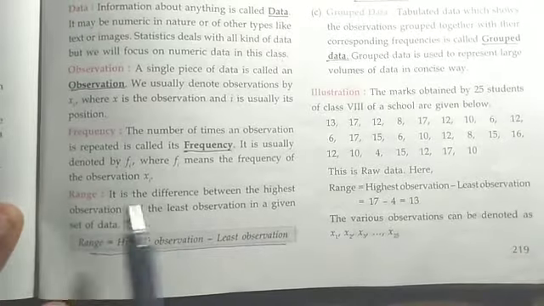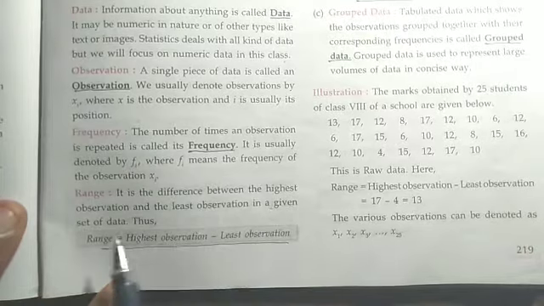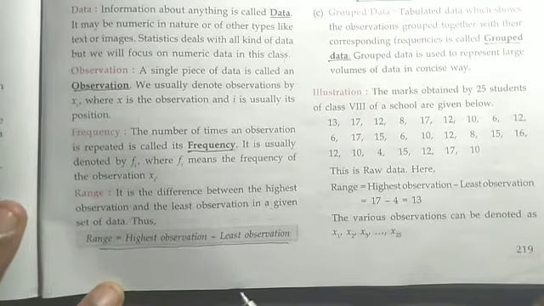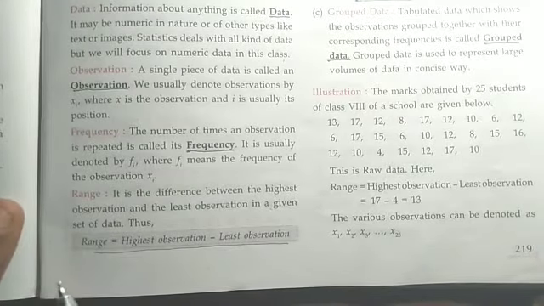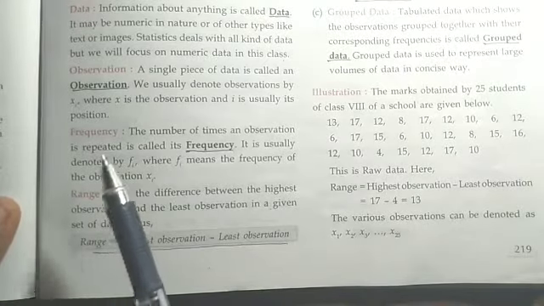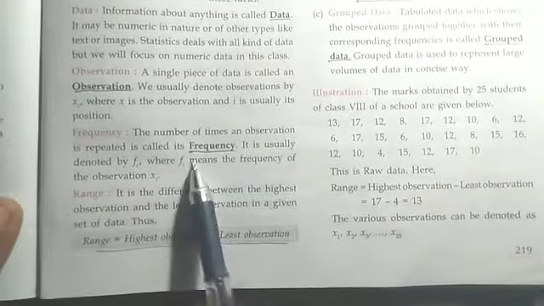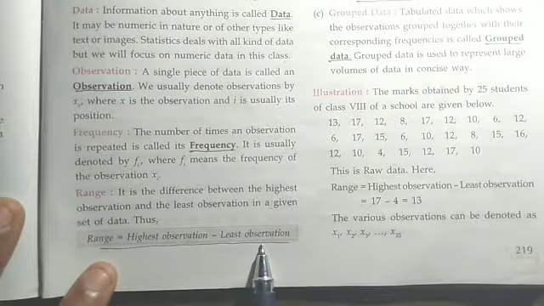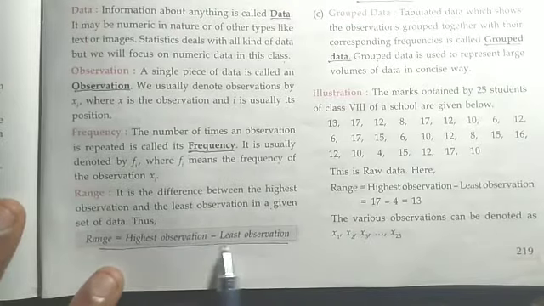Now next one, range of the data. What is meant by range of the data? It is the difference between the highest observation and the least observation in a given set of data. So this formula is important. These are all definitions you have to write down in your notebook. First you have to write the heading, chapter 16, data handling and representation. After that, first one, statistics. After that, data, observation, frequency, range definition and formula also you have to write. What is the formula for finding the range of data? Highest observation minus least observation.